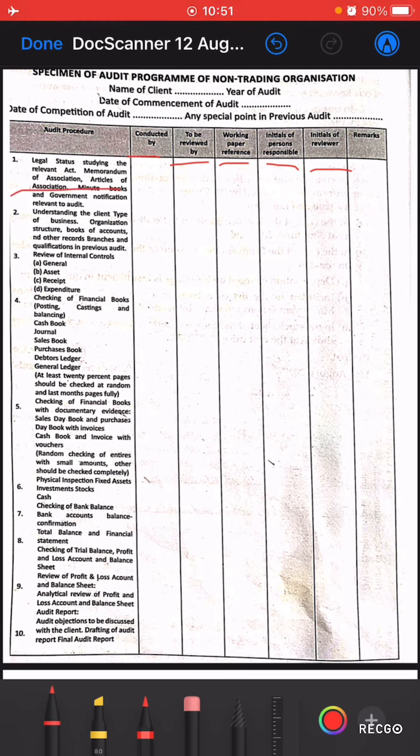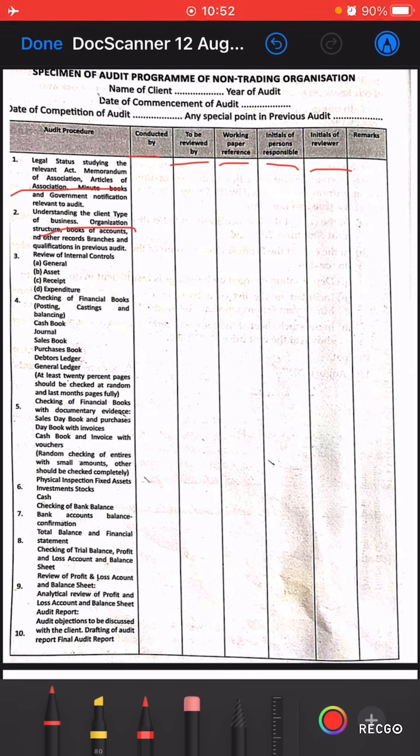Then, understanding the client: type of business, organization structure, books of accounts and other records, branches, and qualifications in the previous audit. So in the second point, he will understand the client, the types of business they are running, the organization structure, books of account, and other records of any other branches. And qualifications in the previous audit means the points with which the auditor was not satisfied in the previous audit. Those will all be recorded in the second procedure.